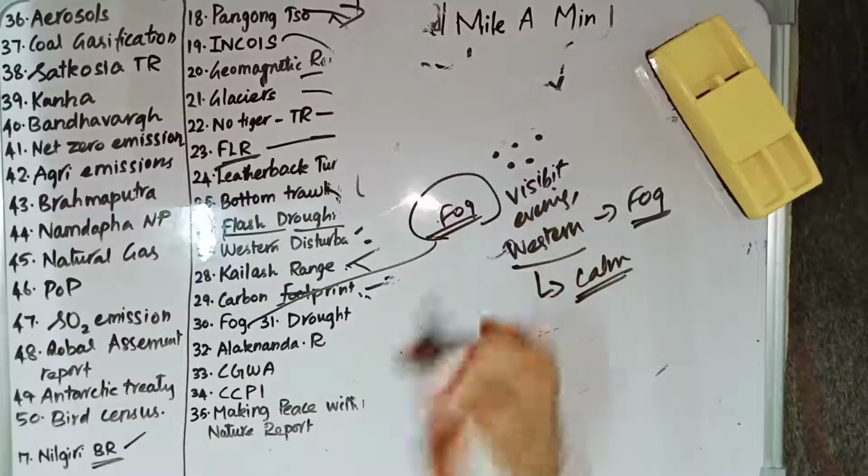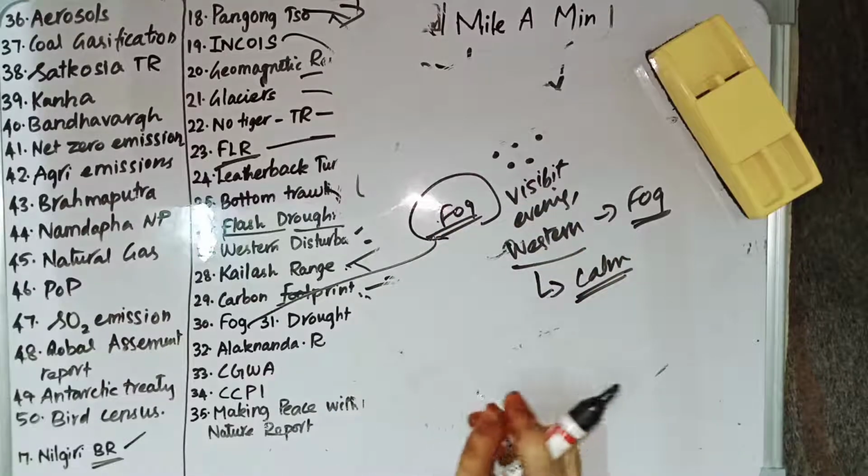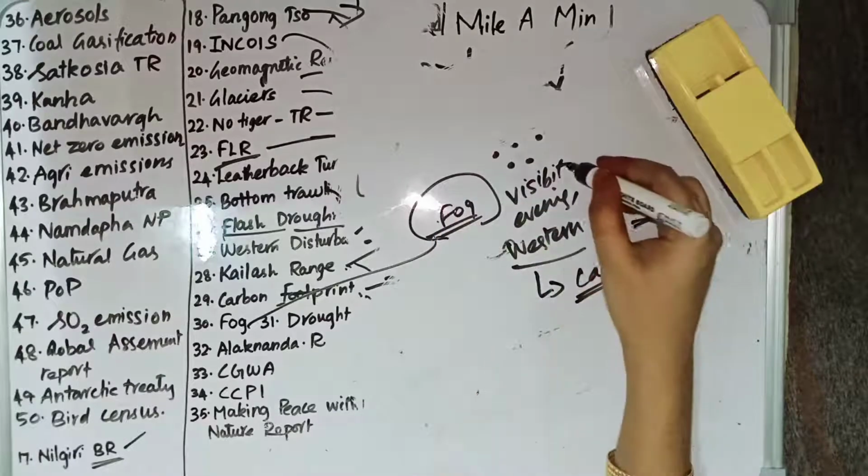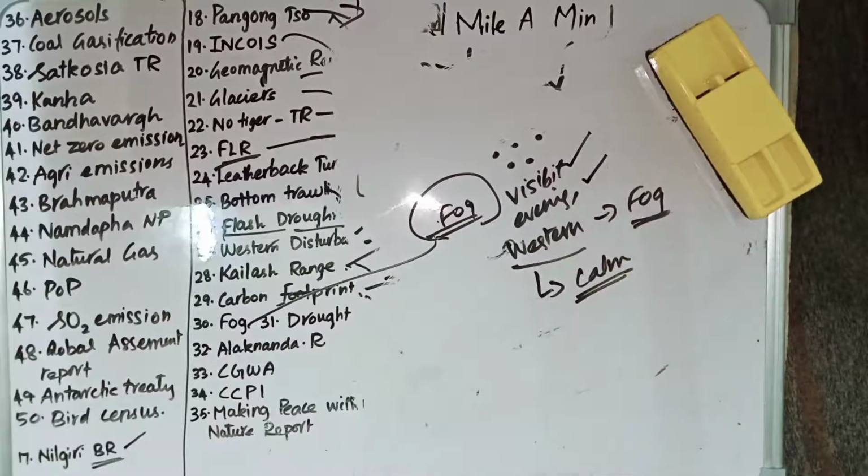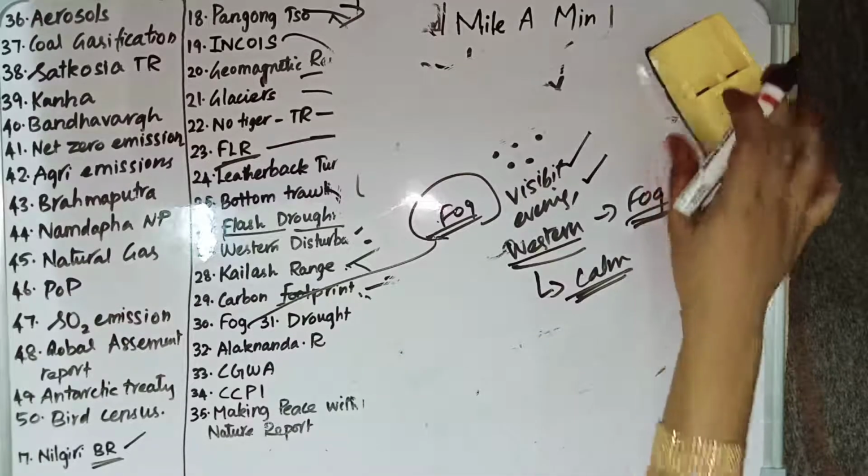So fog is a phenomenon of small droplets remaining suspended in the air. It will hamper the visibility, and it is generally found in the morning and evening period. And the western disturbances, which bring rainfall to Jammu and Kashmir and decrease the temperature in the Punjab Haryana belt, will lead to the development of fog in that region. The calm wind and clear sky conditions are among the factors which will make the fog persist in the atmosphere for a longer duration.